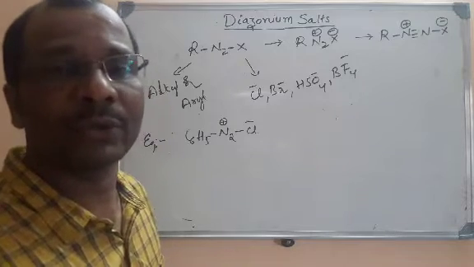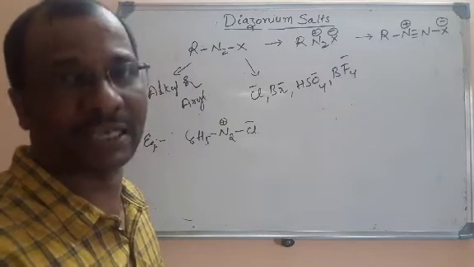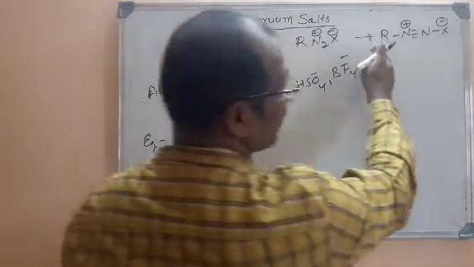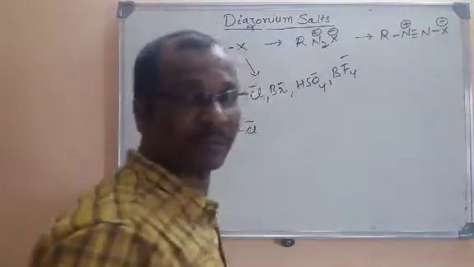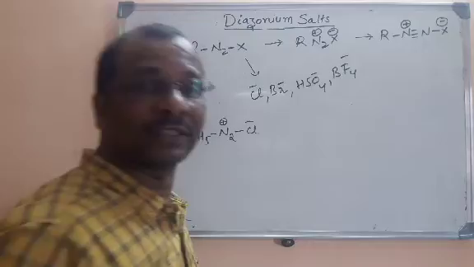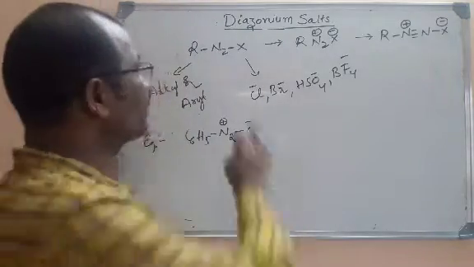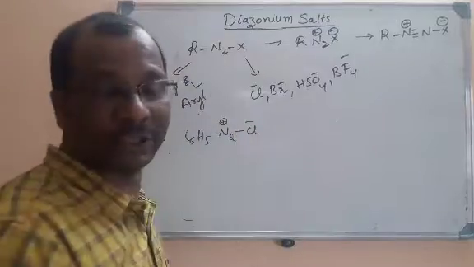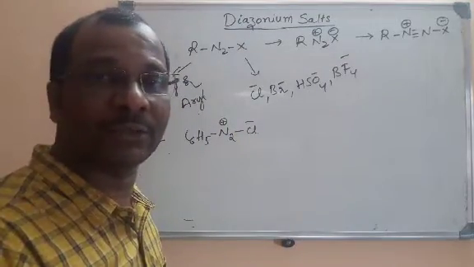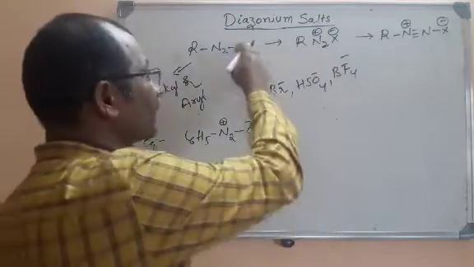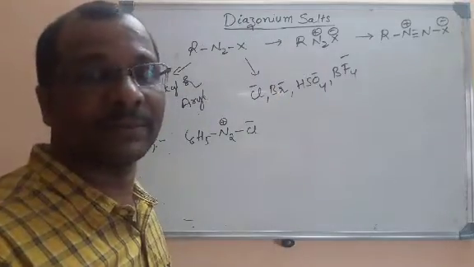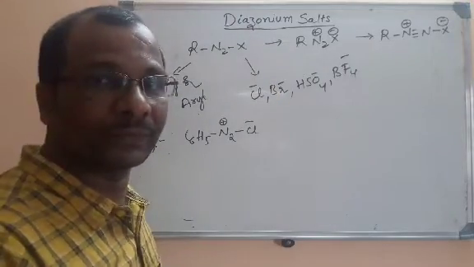Actually, di means two, azo means related to the nitrogen atom. That is why these are called diazo compounds, nothing but diazonium salts. Tell me what are diazonium salts? Diazonium salts are the organic compounds with a general formula RN2X, where R is an alkyl group or aryl group, and X can be Cl minus, Br minus, etc.